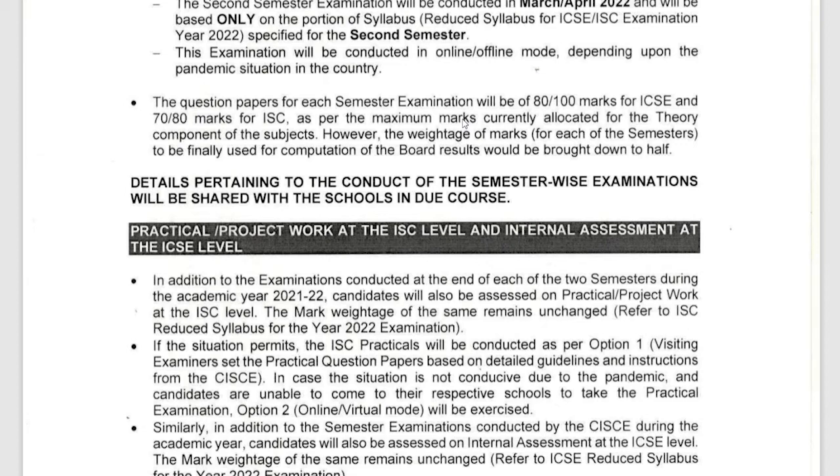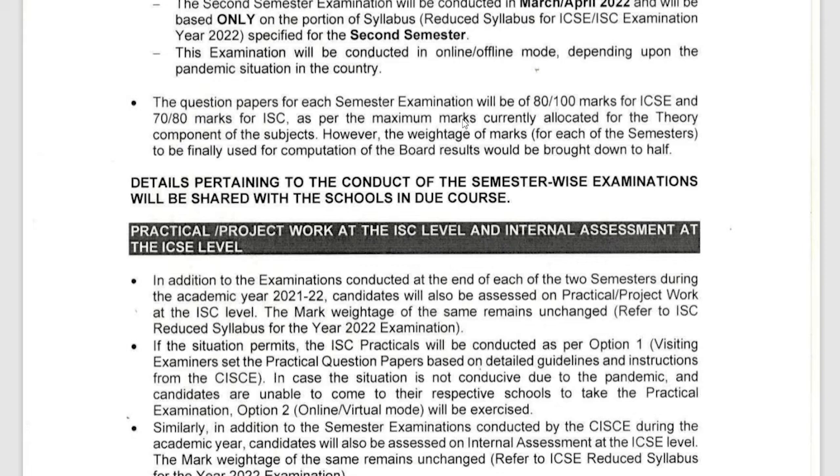This will not change. However, the weightage of marks for each of the semesters to be finally used for the computation of the board results would be brought down to half. So you will have the test on 80 or 100, but the weightage of the marks will be brought down to 40.